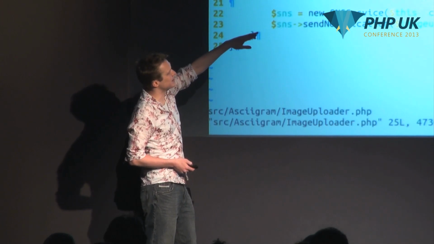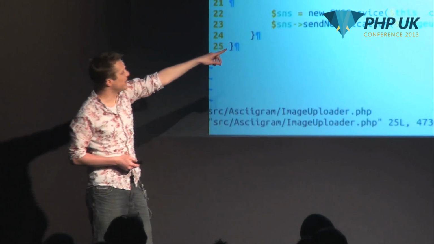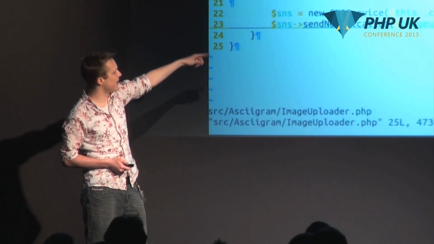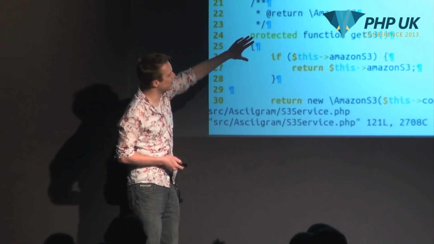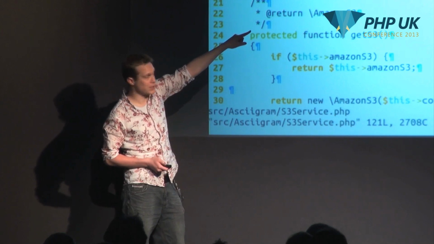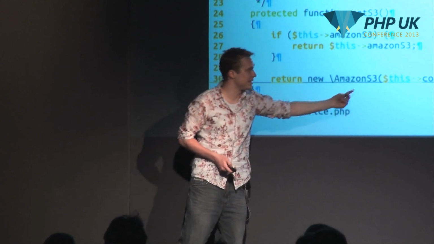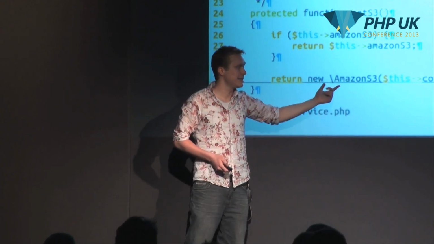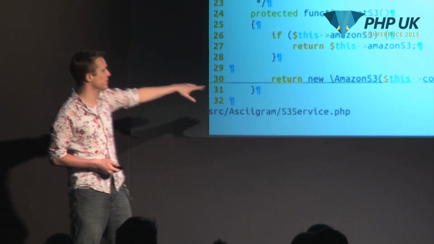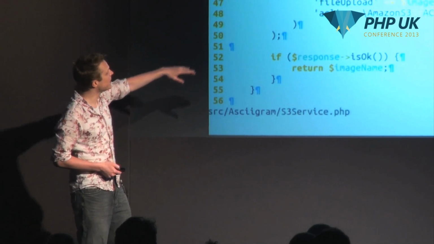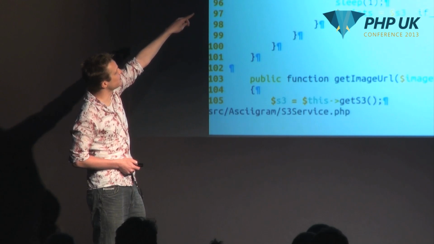S3 is pretty simple to understand. I've just written some wrappers around the bits that I want. So inside of here, all I'm going to do is persist my image upload, and then I'm going to send the notification. So inside of the S3 service, you can see that I'm just passing in the configuration. Then inside of here, I'm just firing up the new Amazon S3. Again, this is the old SDK, so it's all globally namespaced. The new one has a lot more 5.4 integration, so is properly packaged up for you. And then I'm going to persist my image upload. So inside of here, I'm just grabbing the service.